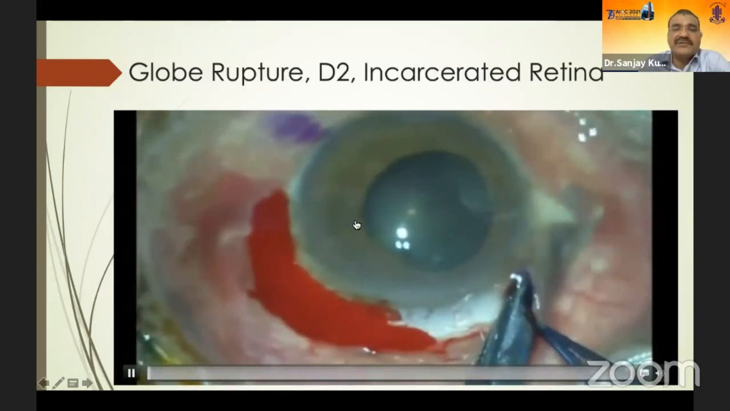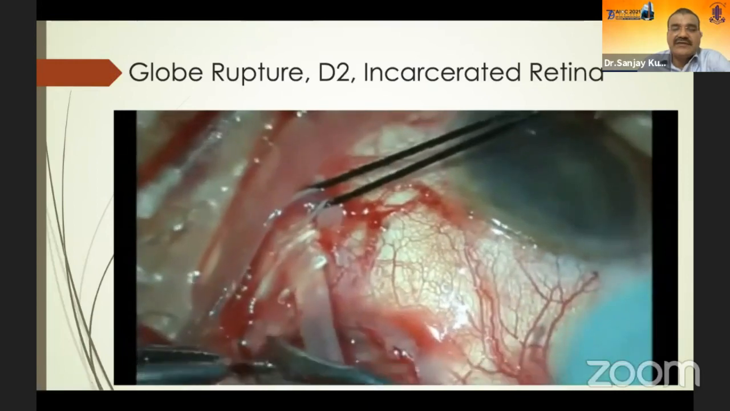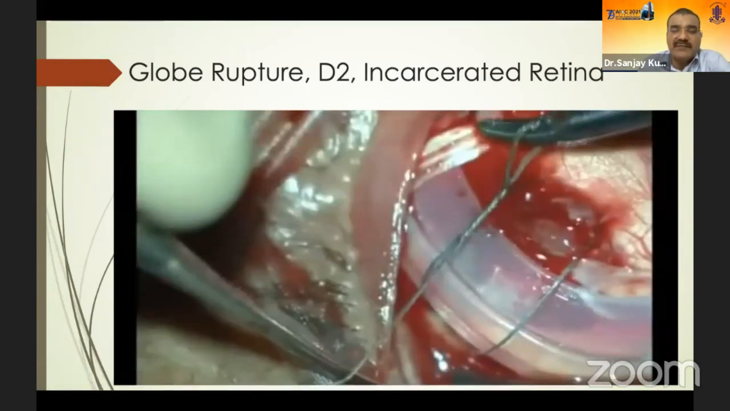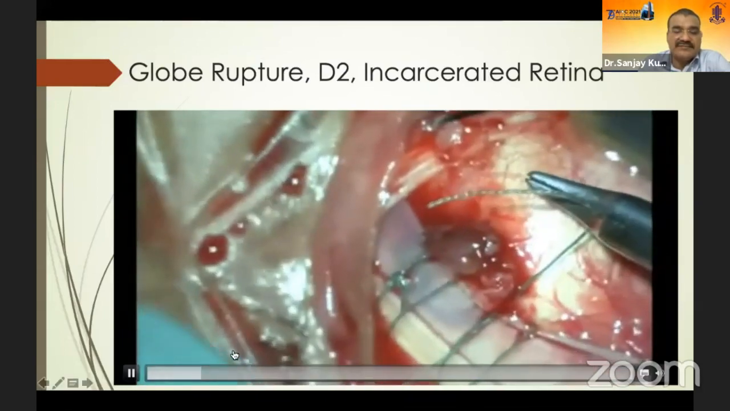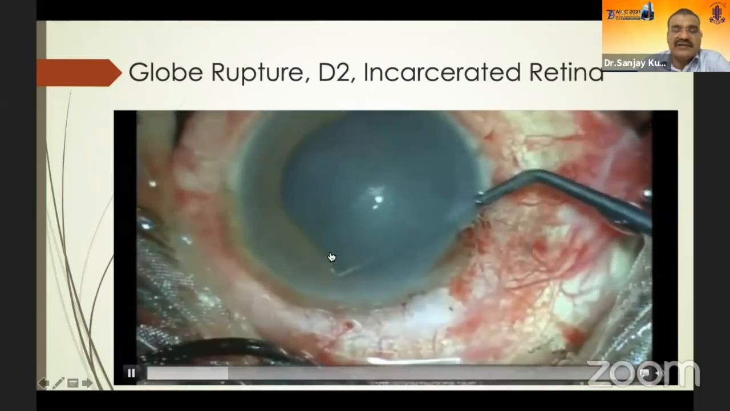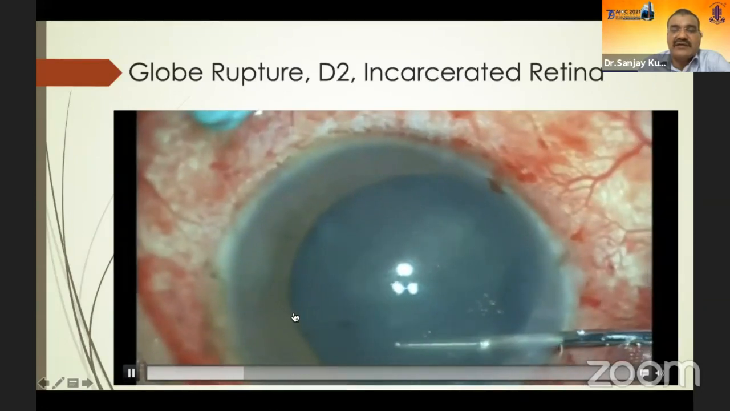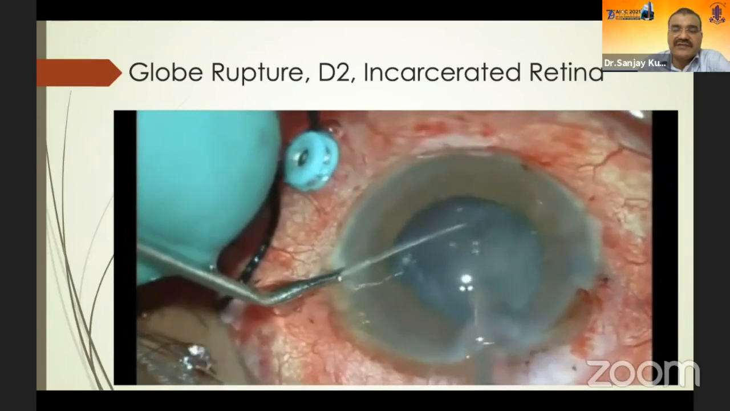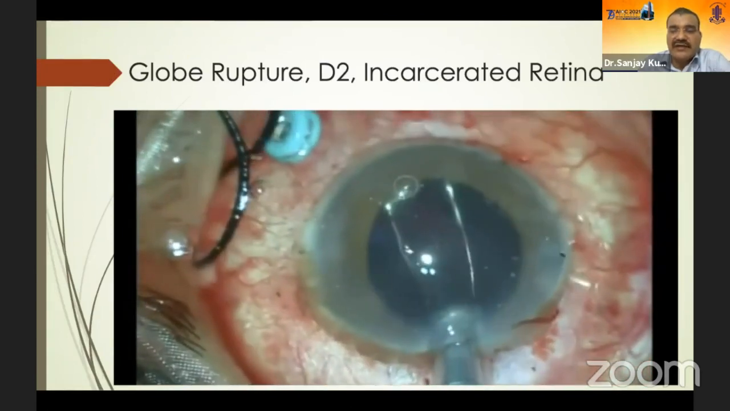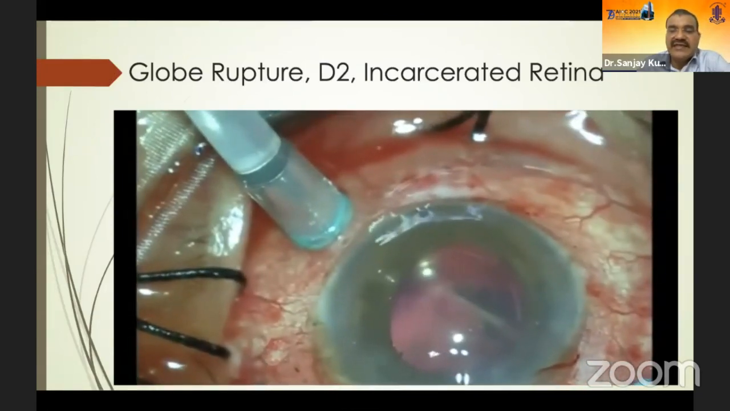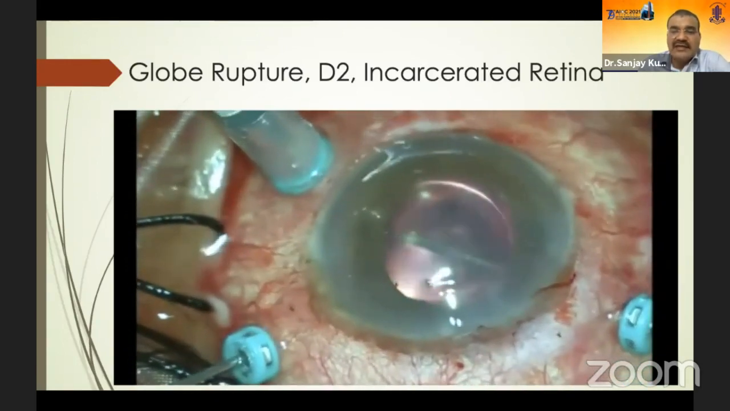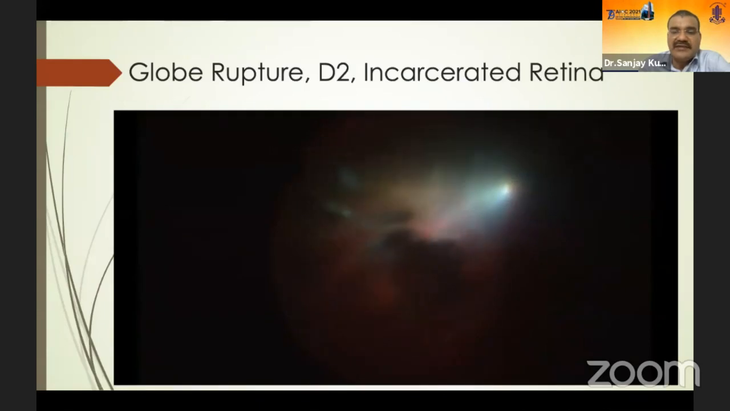This is a case of a globe rupture. If you see this, there was a globe rupture in the supratemporal quadrant with a retinal incarceration. So after doing a band buckle, a vitrectomy was done. The media was very, very hazy because of the cataract and the dense vitreous hemorrhage, so the cataract surgery also had to be carefully done. You can see a dense vitreous hemorrhage just behind the IOL, and carefully you have to clear the media and remove all the vitreous hemorrhage.